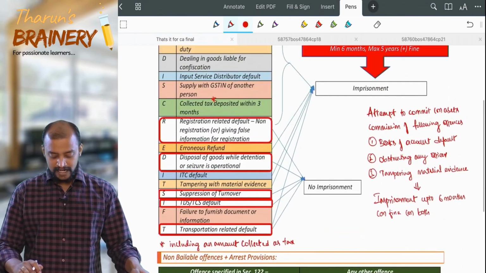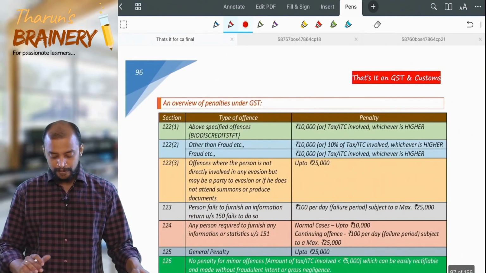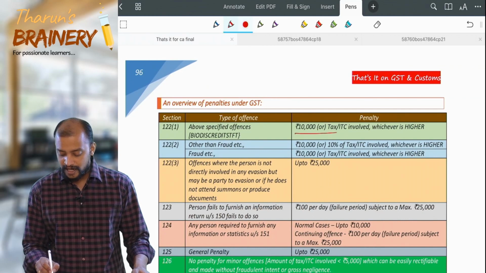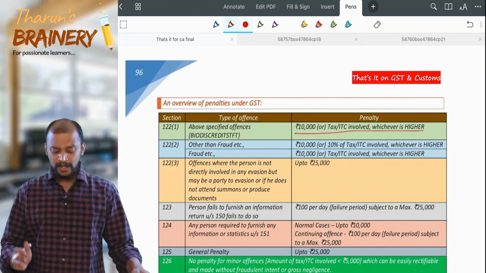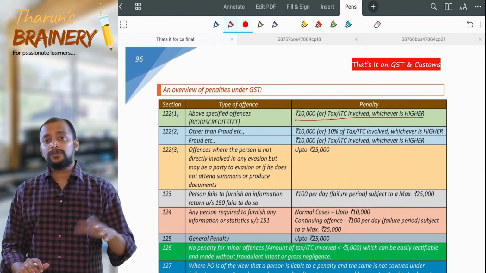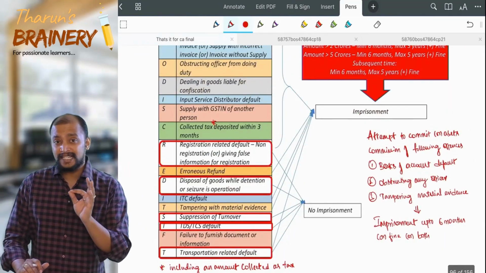So what is the penalty in case of these offences here? 122 subsection 1, 10,000 rupees. See the next page. 10,000 rupees or tax or ITC involved, whichever is higher, that is the penalty. Now, what is section 122 subsection 2? What we have discussed so far is only offences and penalties. I did not touch the imprisonment provision.